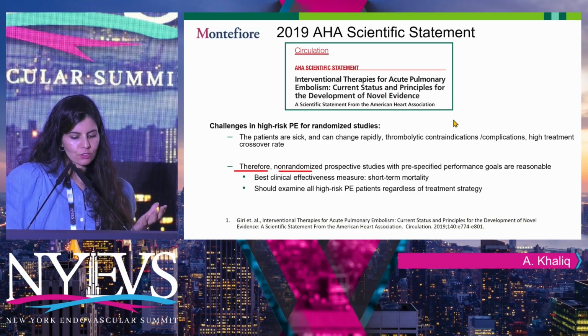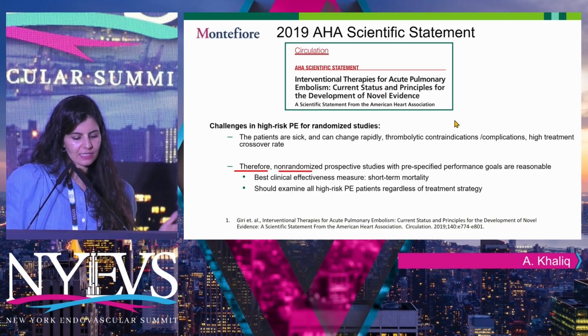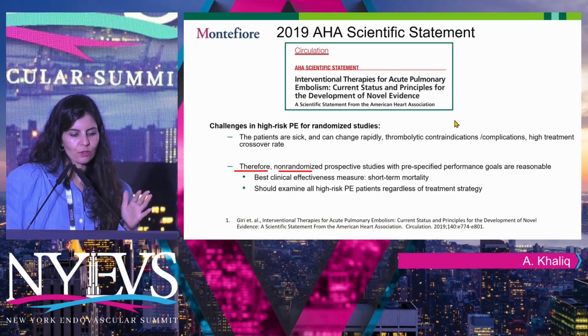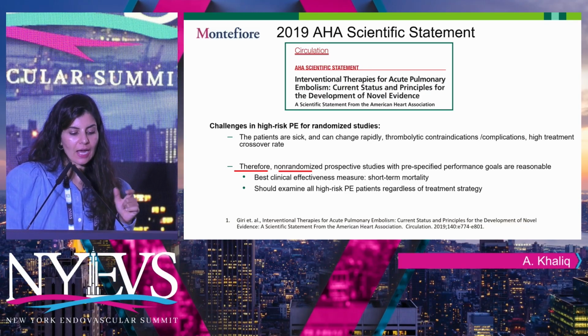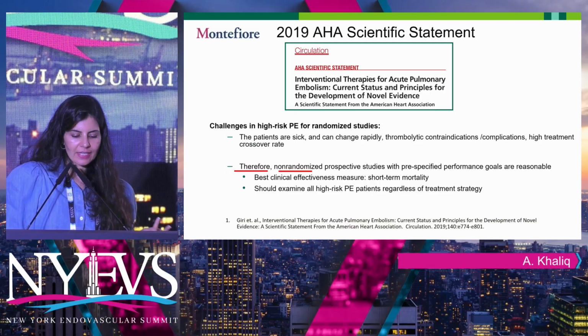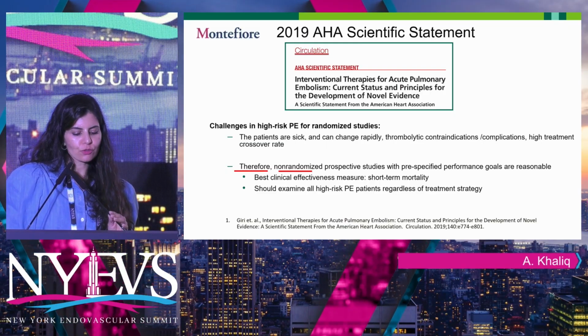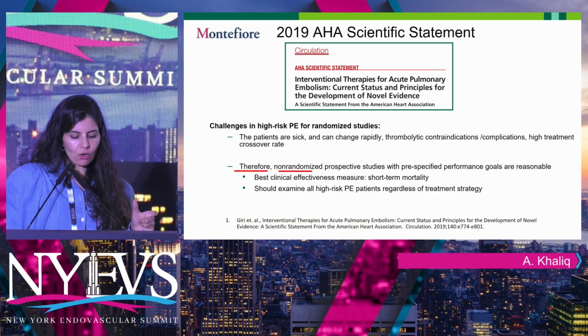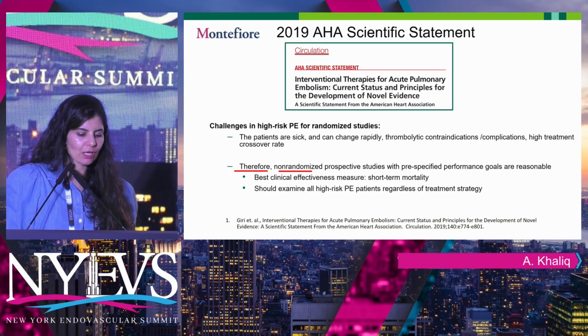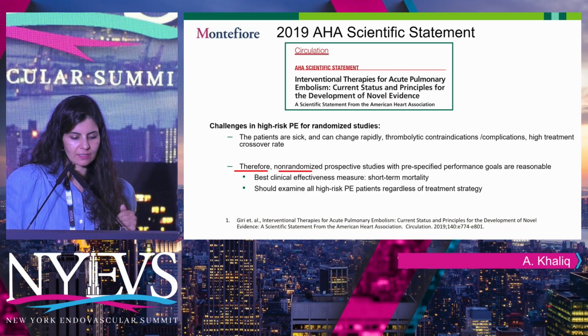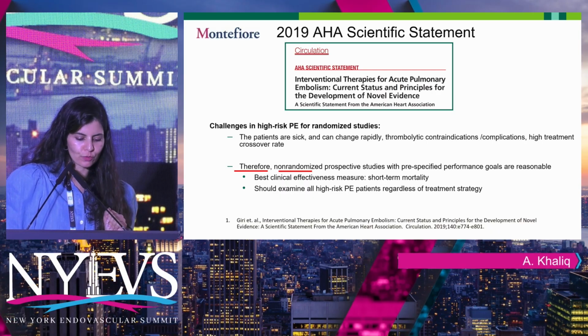Now going to this other topic, FLASH was basically in intermediate high-risk patients. This is a little bit more tricky when we talk about high-risk patients, because, as Dr. Patel mentioned, to study outcomes that are so hard as death, we would not randomize patients, because you would not allow a patient to die in order to study a trial design that would not work.